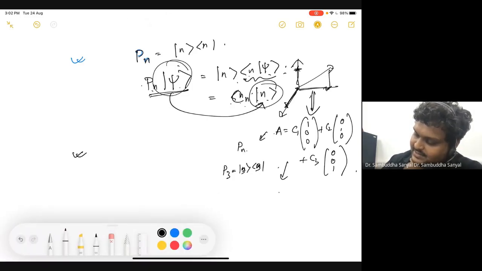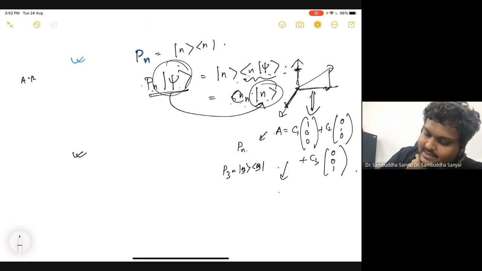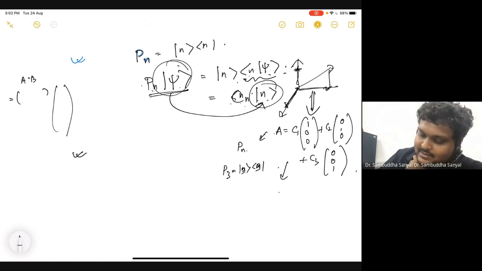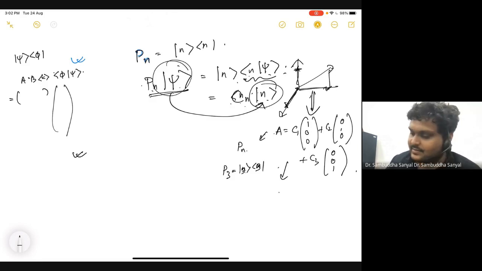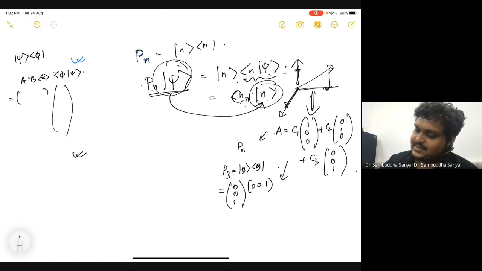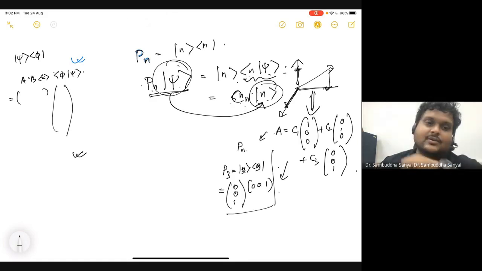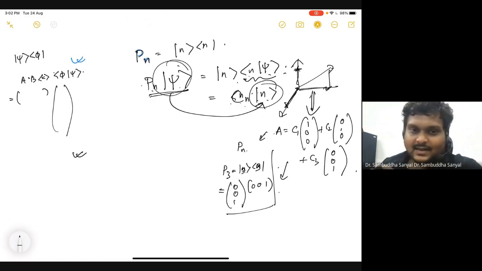So a dot product does the following. If I say A dot B, it is basically this and this. Okay. Now here I am flipping the order. So A dot B is similar to phi dot psi. But here what I am doing, I am asking what is this object. So this must be something opposite. So it must be 0 0 1 and 0 0 1. This thing is called Kronecker product or outer product. You can Google it. I'll explain later how exactly it looks.